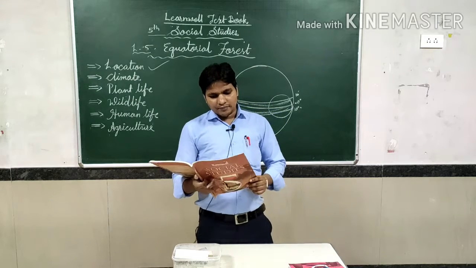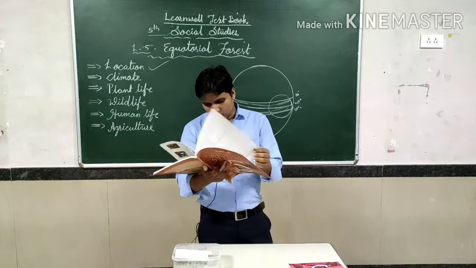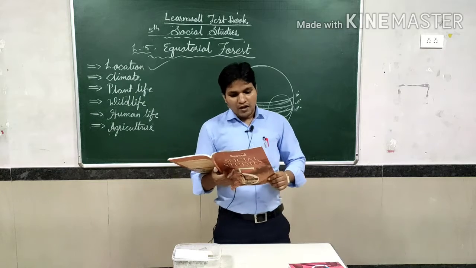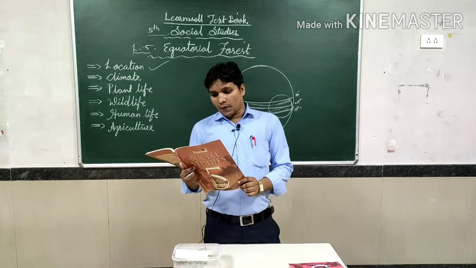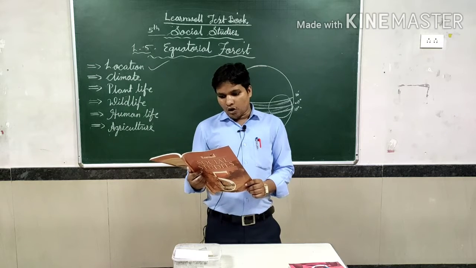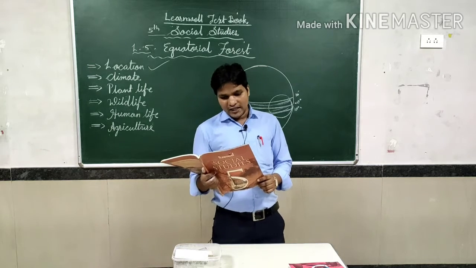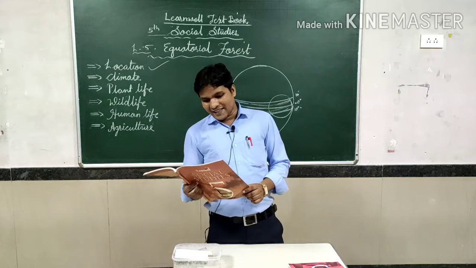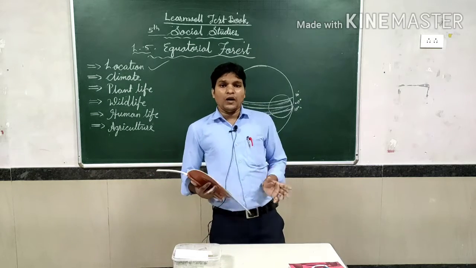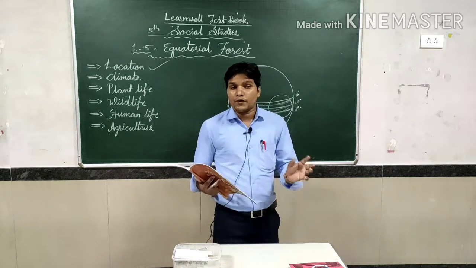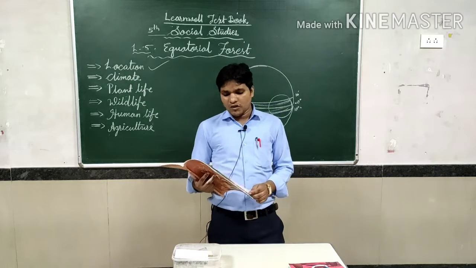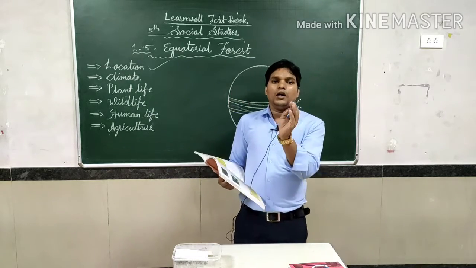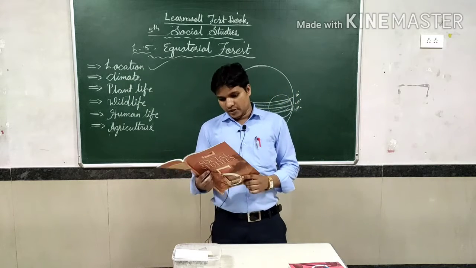Next we are going to continue discussing the plant life. Forming the canopy at the top, mosses and lichens grow on the damp trunks and branches of the trees inside the forest. Inside the forest they form different types of growth, like the canopy and lichens, which are more suitable for the climate.